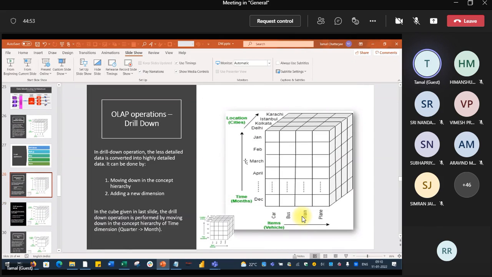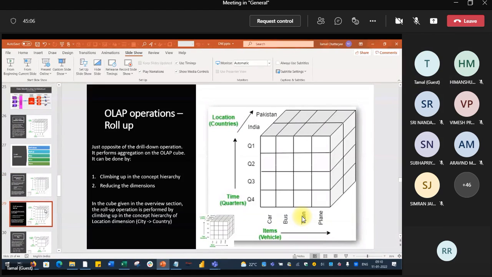This is the most detailed level data. Even you can have the day wise data, which is a further drill down. The opposite of the drill down is roll up. So roll up actually is aggregations. And rolling up, right? So this Q4 is a high level aggregation of months data, 3 months data each quarter. But this can be further drilled down here.